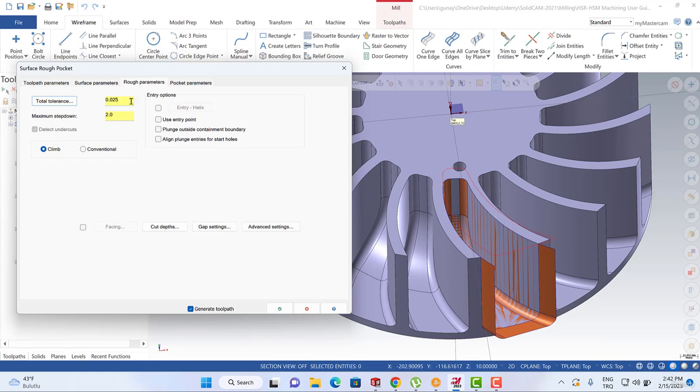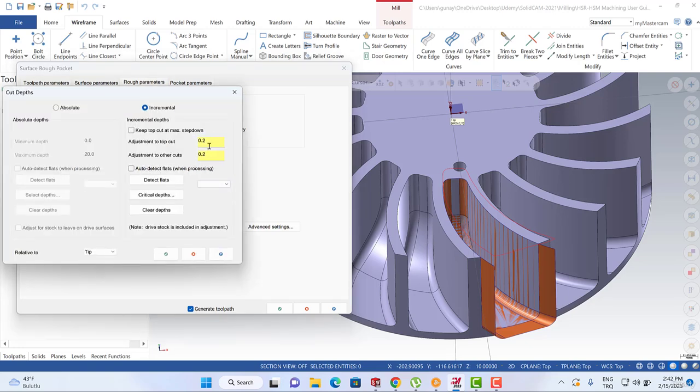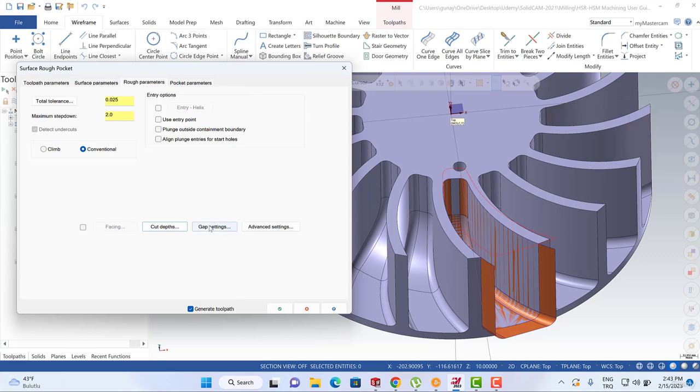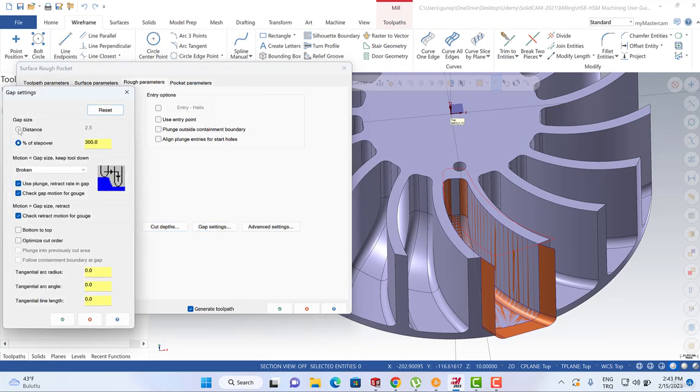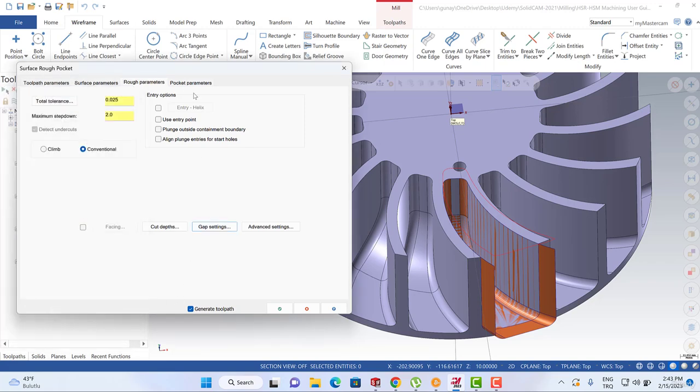And then we can turn to the rough parameters. It can be 2 millimeter, and our cutting direction can be conventional machining, and cutting method can be 0, and gap setting can be distance, and optimize cut order can be activated, and then we can select the broken approach for transition.